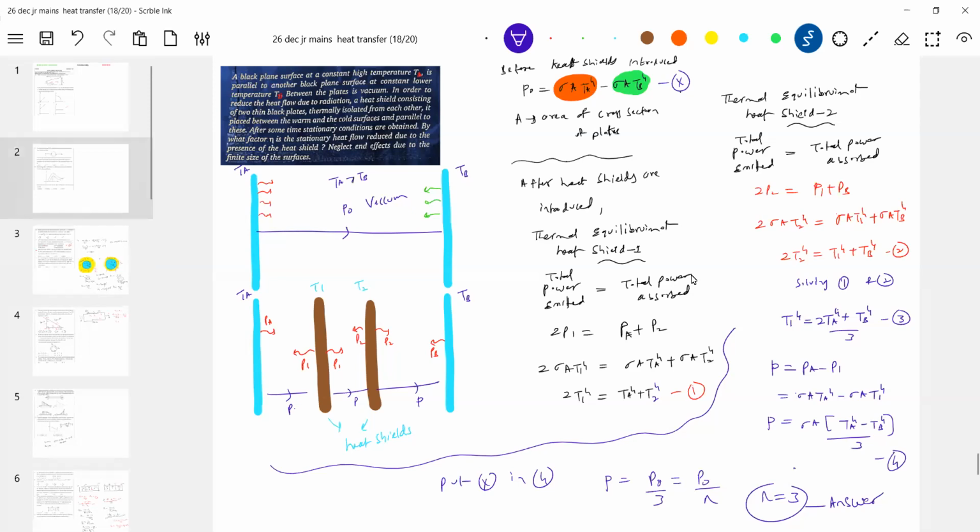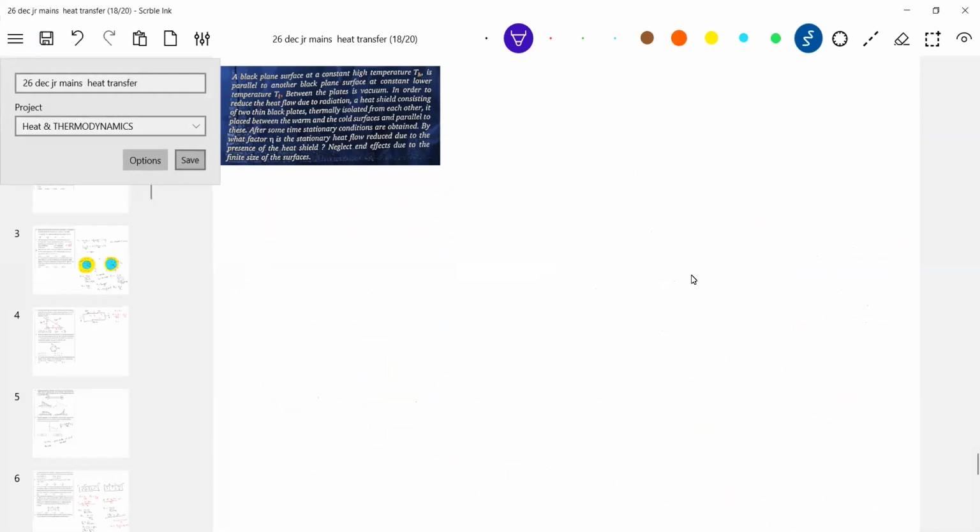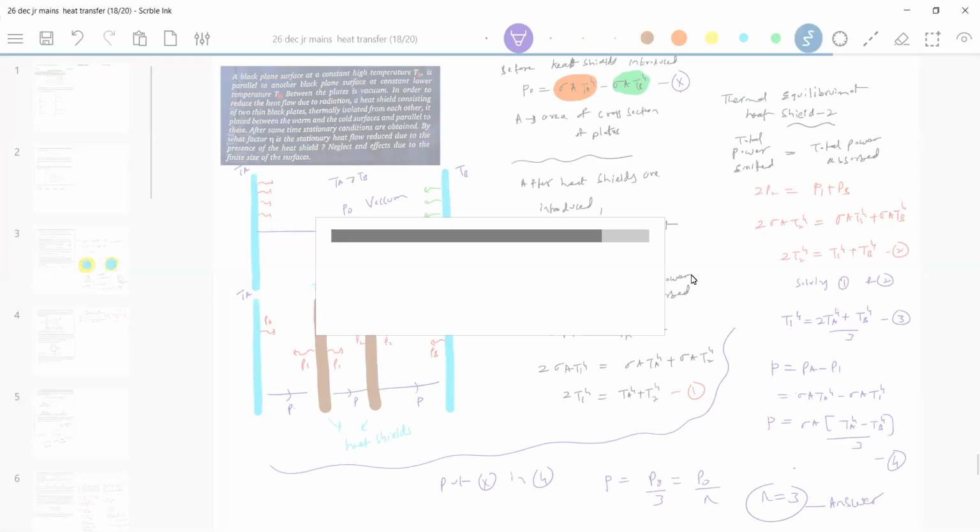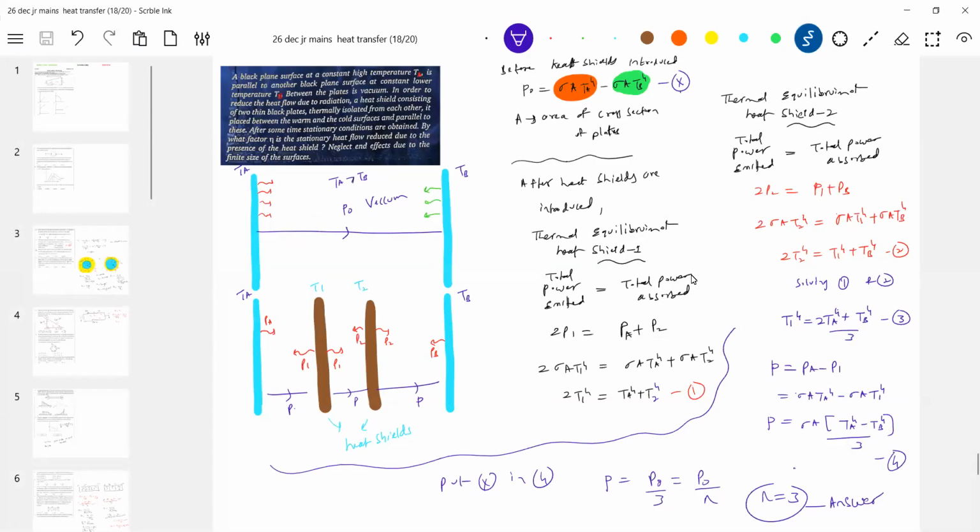Just based on Stefan's law, questions will be like this. Sir, why not both the surfaces? Why is it something very important? Yes, it will be radiating, but since we are interested in the radiation flowing towards the right for plate A and the radiation for plate B moving towards the left, we are not bothered about that part. This power P naught is what I should write here: this radiation minus this radiation.